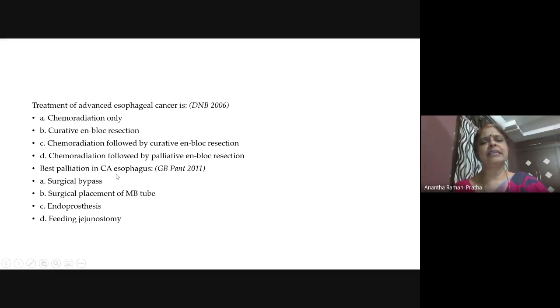Now, the best palliation in carcinoma esophagus. See, what is given: surgical bypass, surgical placement of a tube, endoprosthesis, feeding jejunostomy. Which one? See, in carcinoma, we don't want to do any surgery once it is advanced. Palliation means we are talking about advanced disease. So we don't want to do surgery.